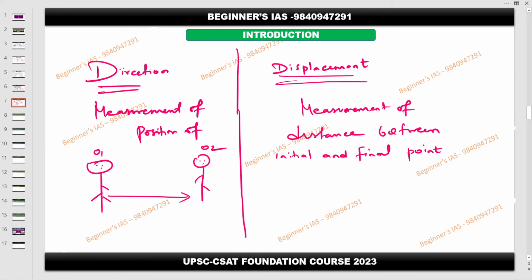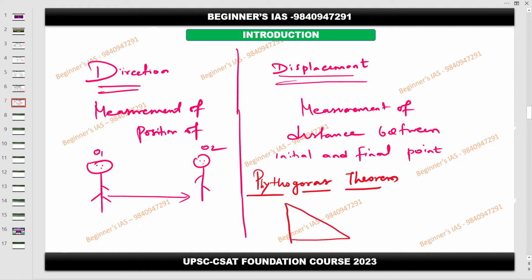Then one more concept you need to understand. The main concept is something you learned in your school days: Pythagoras theorem, you people know, right? In the south, in Tamil Nadu, we call it Pythagoras theorem. Few people will call it by another name, whatever, take that. This theorem is very important. Listen carefully. This is purely a trigonometry concept, but anyhow it will help you here. So I will give you the basic idea.